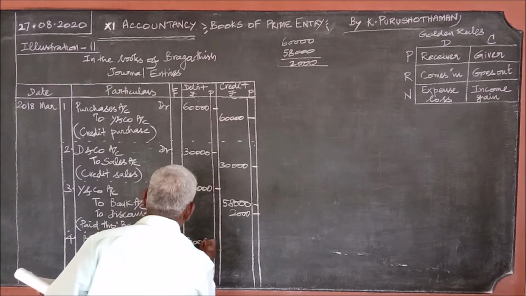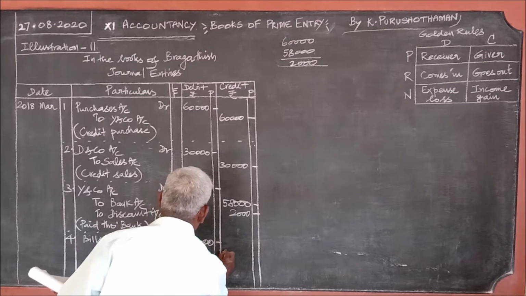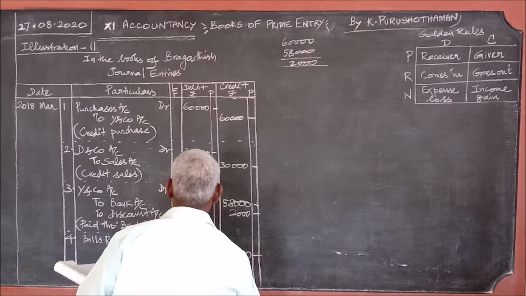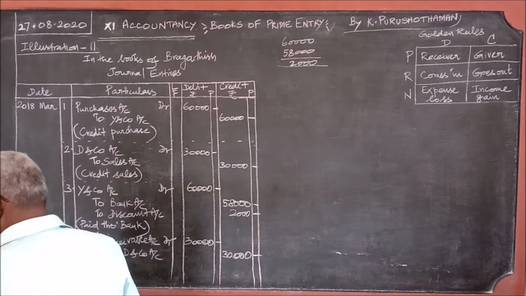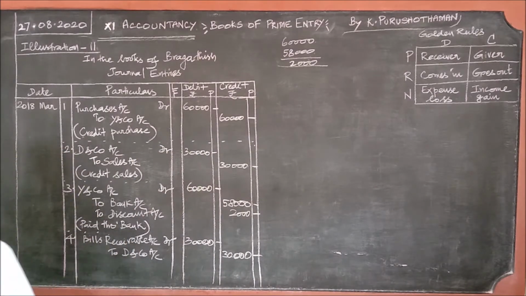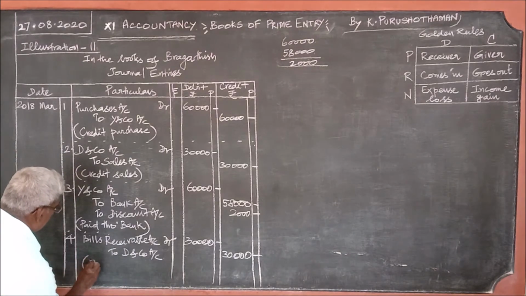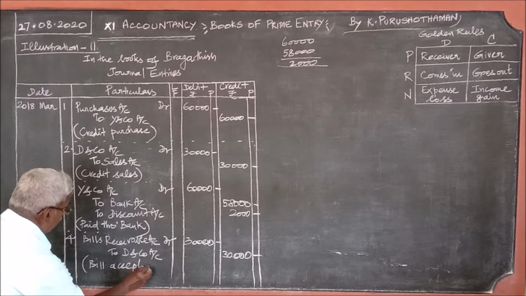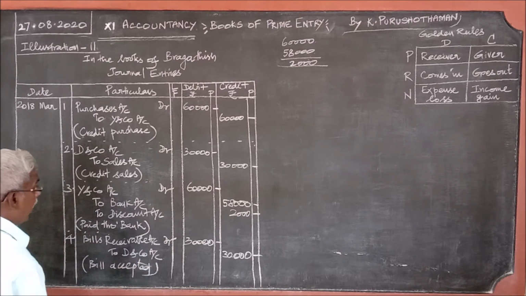Bill accepted. Narration: bill drawn, accepted.